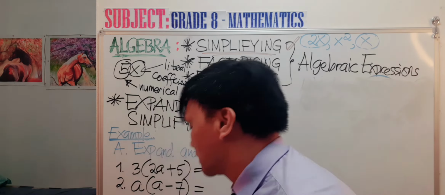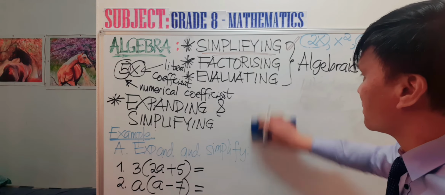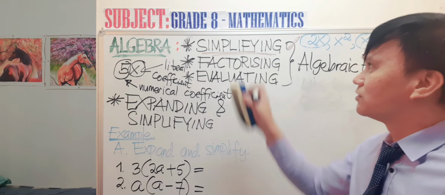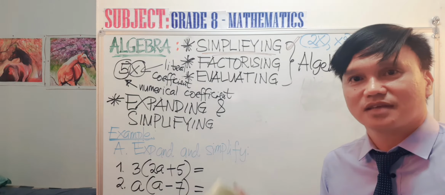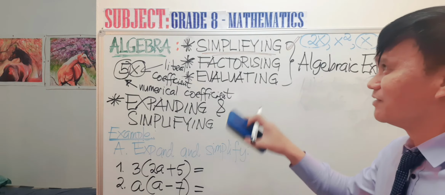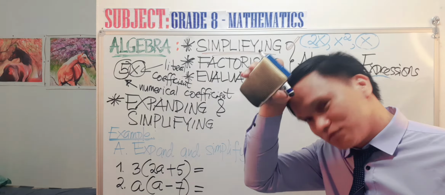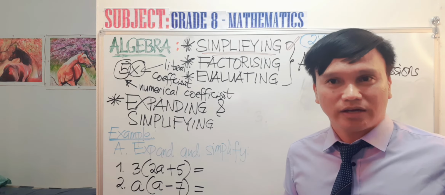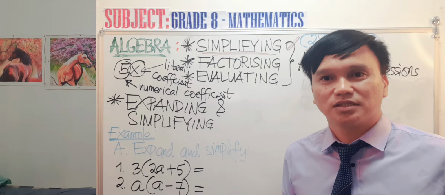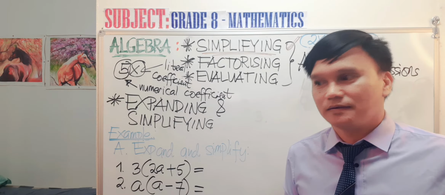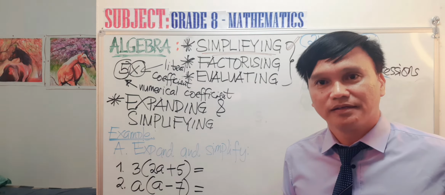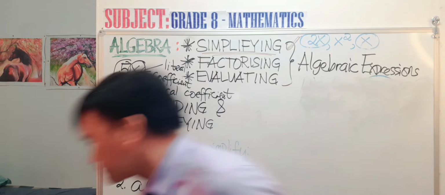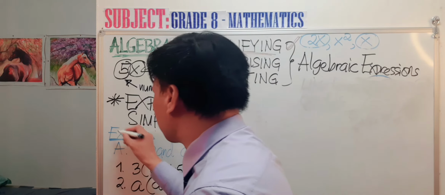Okay, our example. Remember, hey guys, I spend my money to have all of these, all the stationery, and even this whiteboard. I have to spend my own money because I am really committed to help you. So I hope that you will also respond to this outreach of mine. I want you to be very good at maths, so please take time for this.